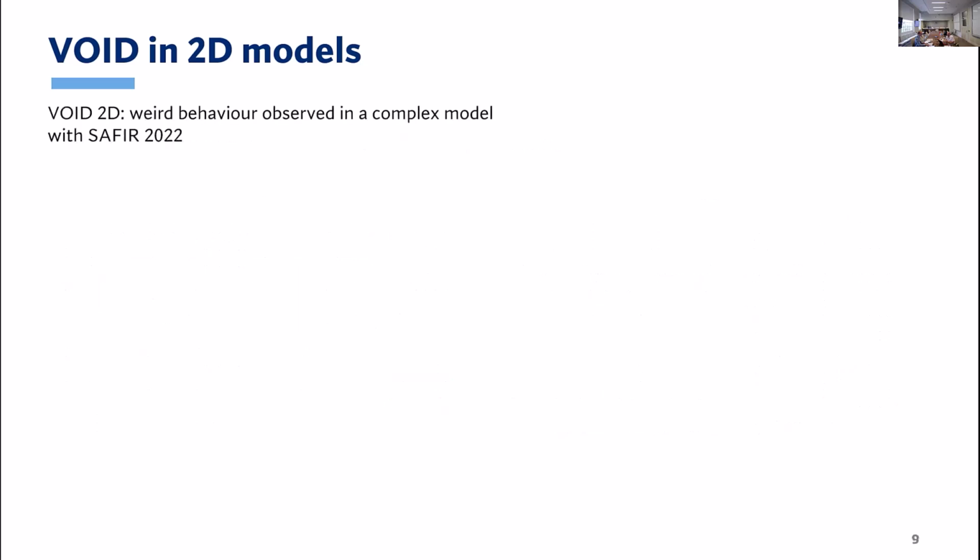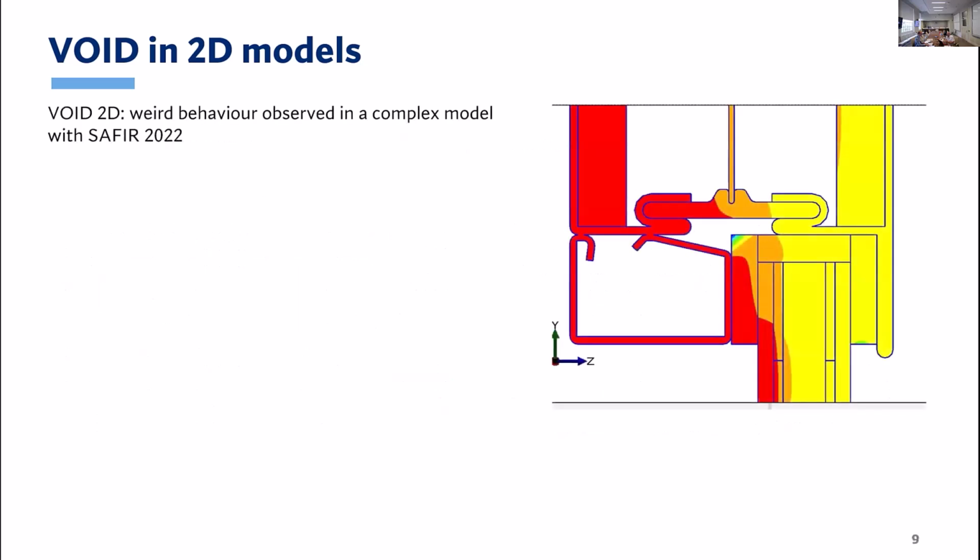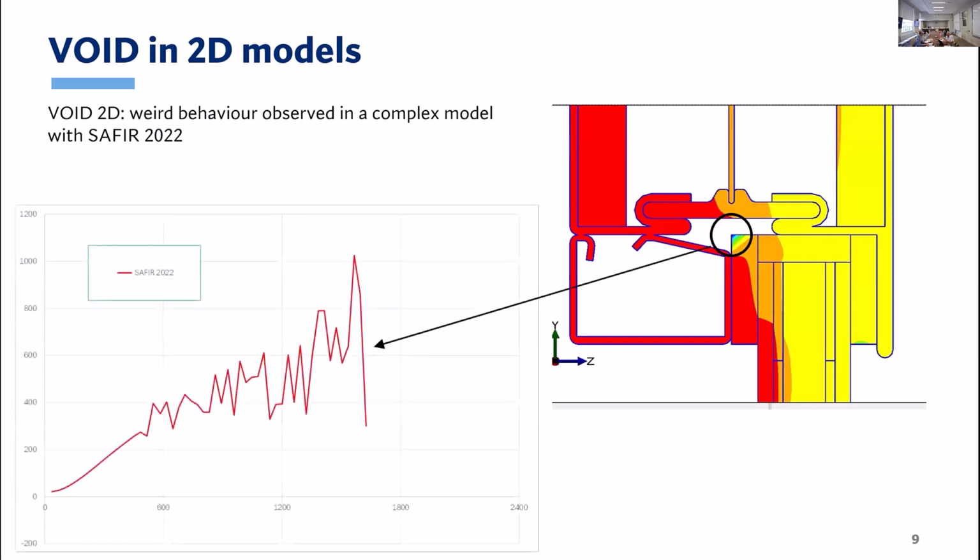And then also we observed a weird behavior in a model. You see at the corner, which you see here, a cold spot which has no reason to be there. It's obviously not correct. And if we plot the evolution of the temperature at that node, this is what we get. So we observe that after something like 500 seconds, we start seeing oscillations, and the simulation stops after 1,600 seconds. This problem does not propagate in the model.